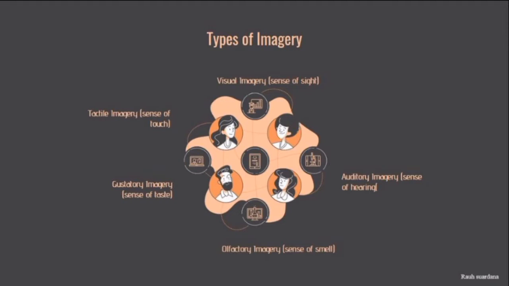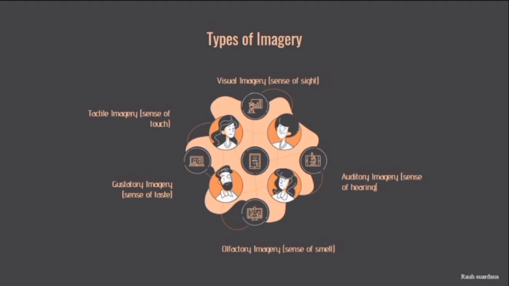The next one, auditory imagery or sense of hearing. In other words, auditory imagery gives the readers a chance to feel or to hear what the writers want to share in a poetry. The next one, olfactory imagery or sense of smell. In this type of imagery, the readers will imagine something that could be smelled, for example, food or something.